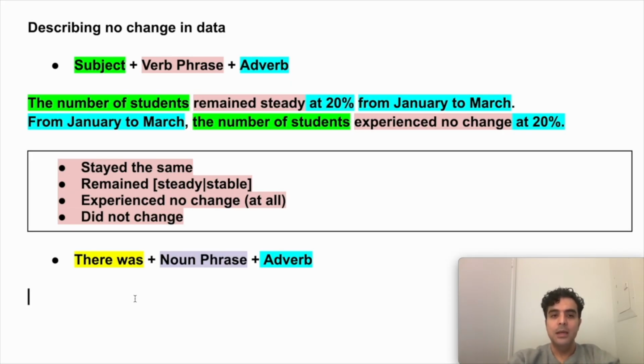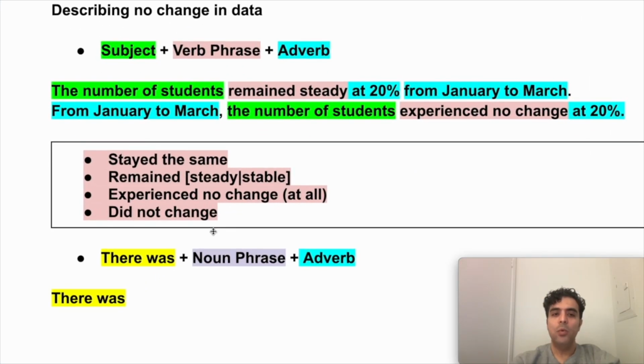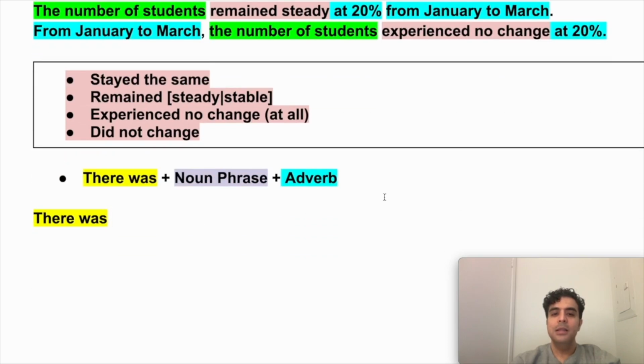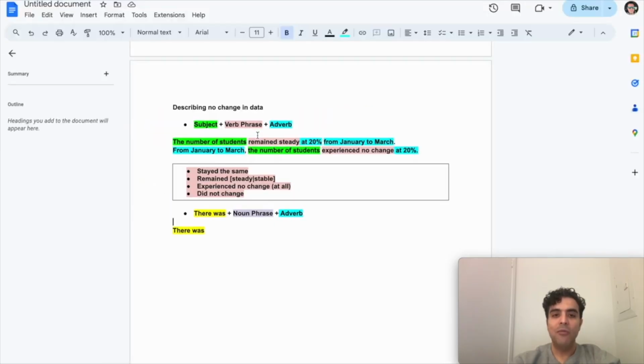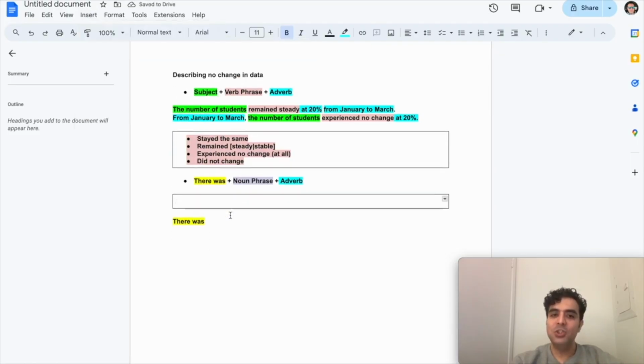So let's see. We're going to say there was, and this is the fixed structure, and so I'm going to highlight that in yellow. Okay, so there was. What do I have after that? Well, after there was, I'm going to mention the noun phrase. So what is this noun phrase that I'm supposed to use? Let me introduce these noun phrases to you, and you'll see how easy it is to find the matching structure.